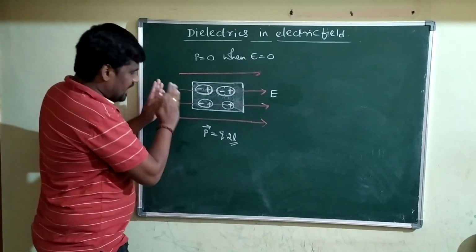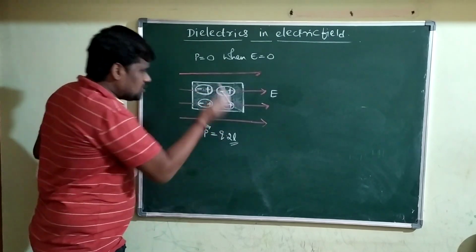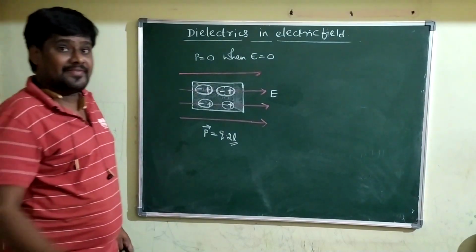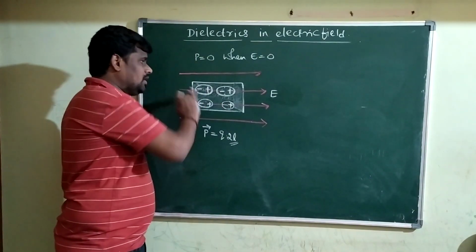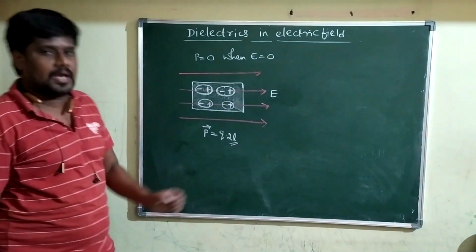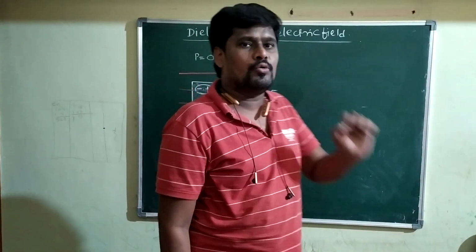So when negative and positive charges get separated, each molecule behaves like a what? Electric dipole. That's what the dielectric substance is going to develop: electric dipole moment.